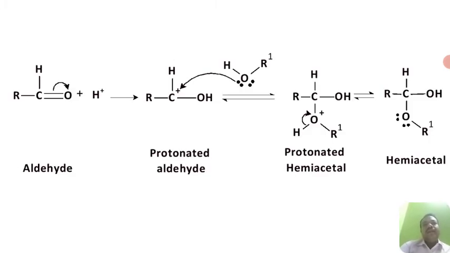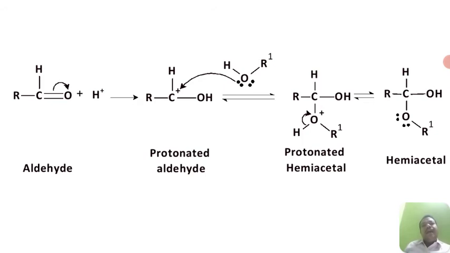In the first step, the aldehyde is getting protonated. The acid protonates the carbonyl oxygen, making it easier for the alcohol to attack the carbonyl carbon.